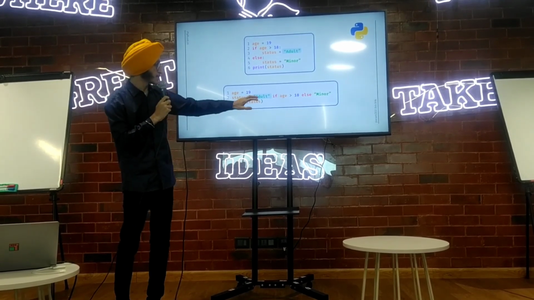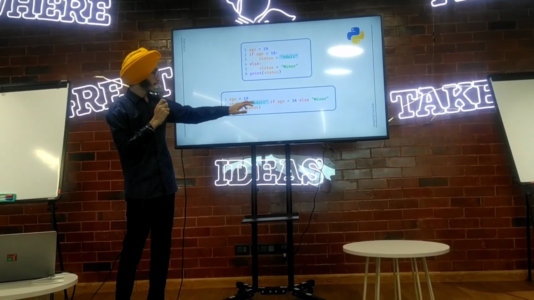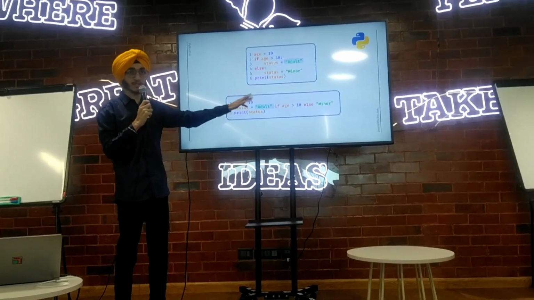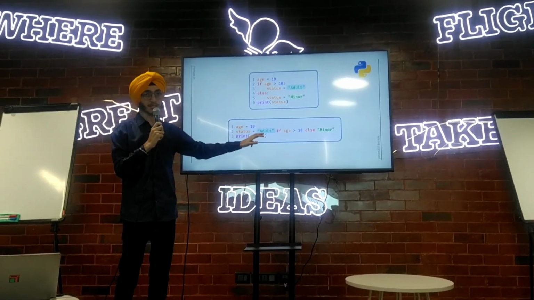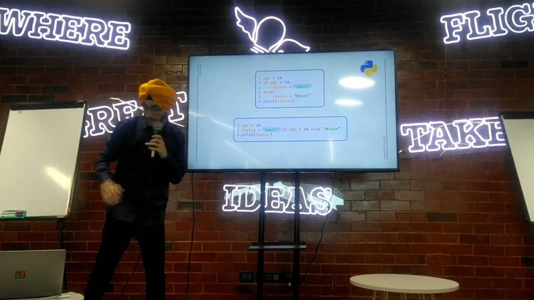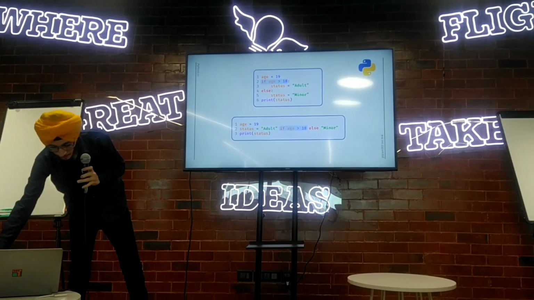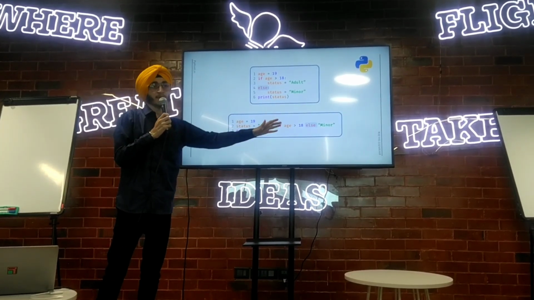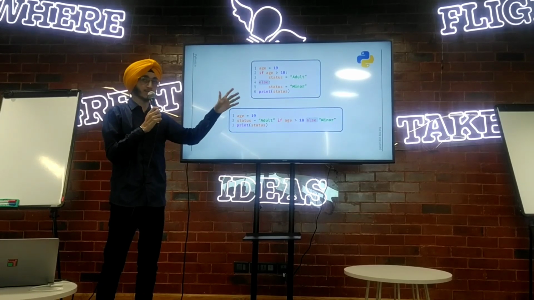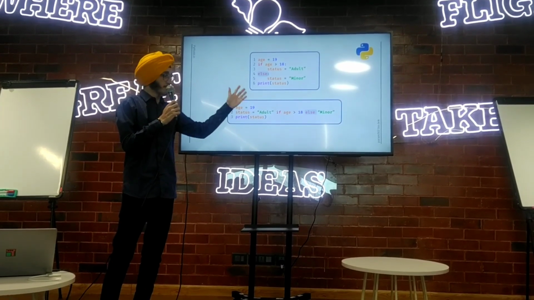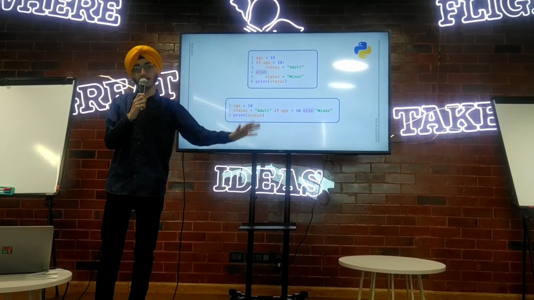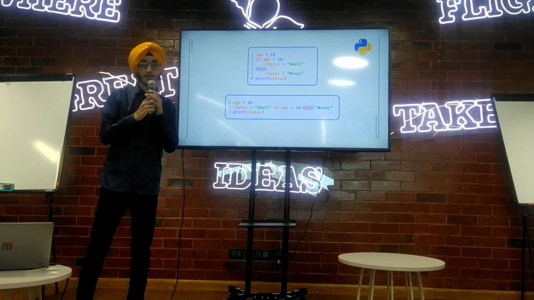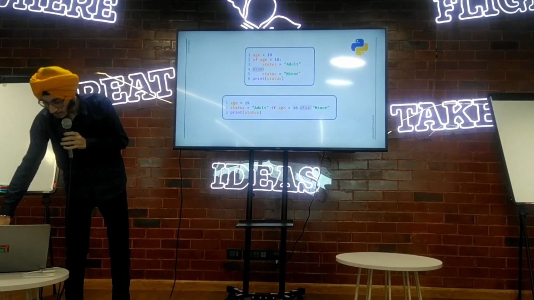First, we write the expression to be executed when the if condition is true. Then we write if condition, after that else, and then the expression to be executed when the if condition is not true, meaning the else block. So this is how a conditional expression works.